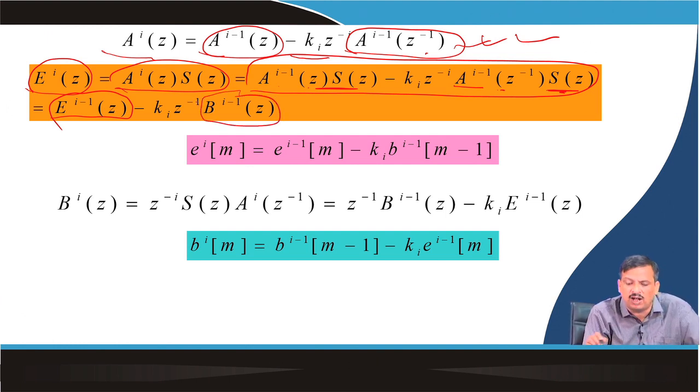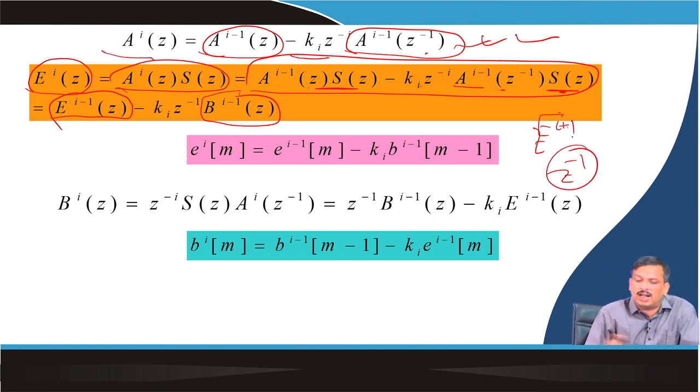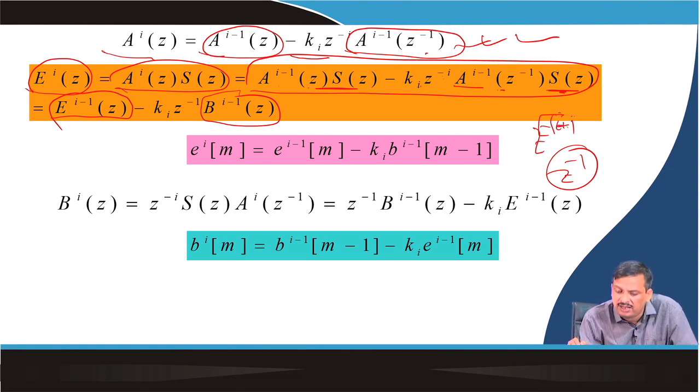But one thing, this is z(i-1). So, I require z to the power minus 1, because I require z(i-1), the previous one. So, 1 minus z to the minus n will be written, so that it can be i minus 1 plus 1, or I can say if i is common, i minus 1.